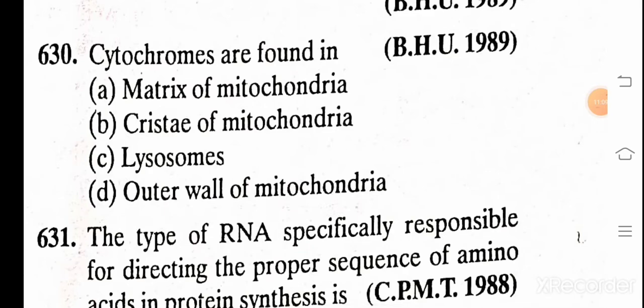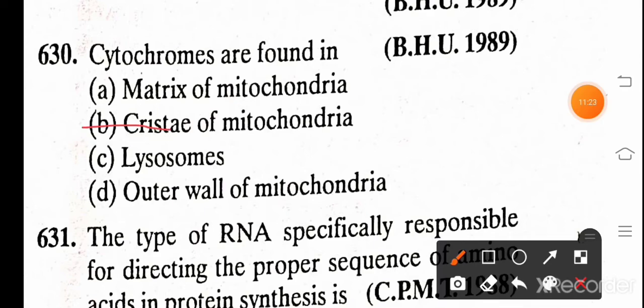Cytochromes are found in: A. Matrix of mitochondria, B. Cristae of mitochondria, C. Lysosomes, D. Outer wall of mitochondria. And the correct answer is cristae of mitochondria.